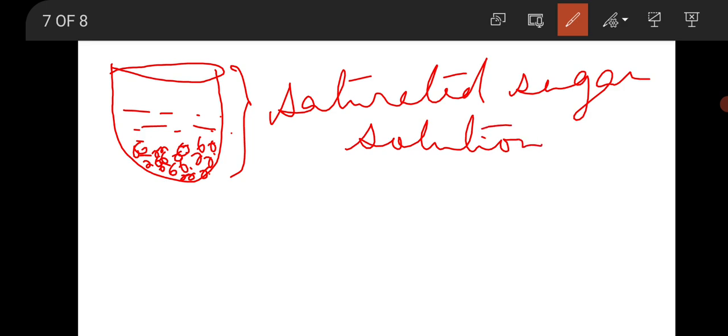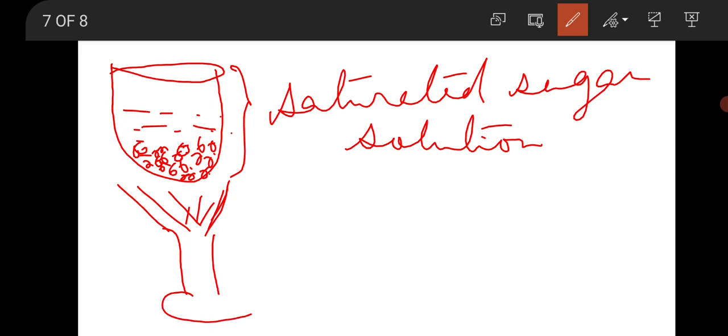Now if we increase the temperature by heating this saturated solution, what we will see? What we will observe?